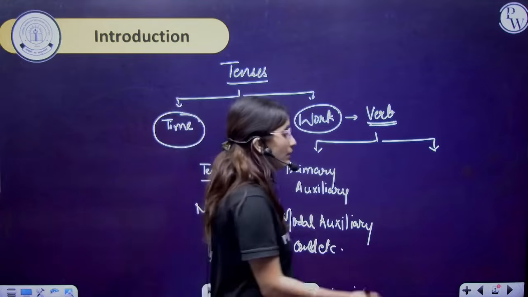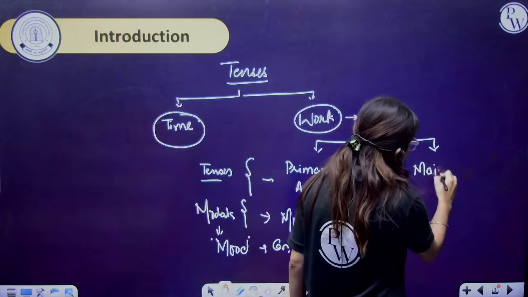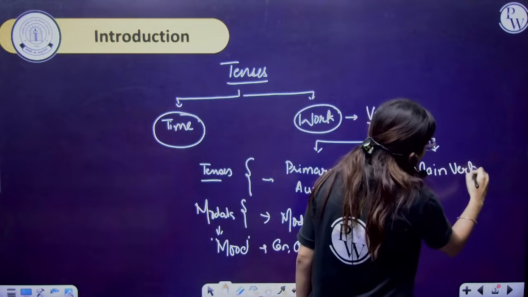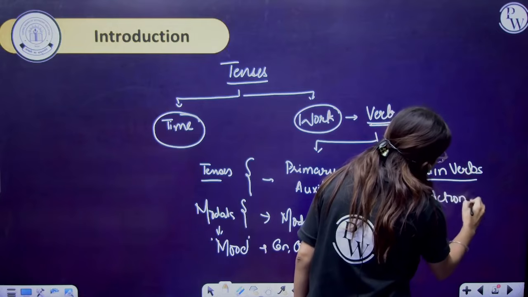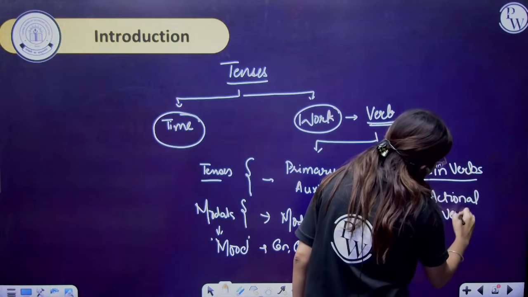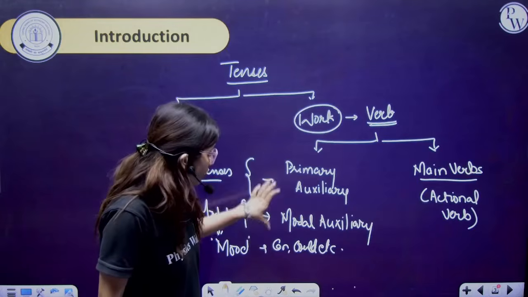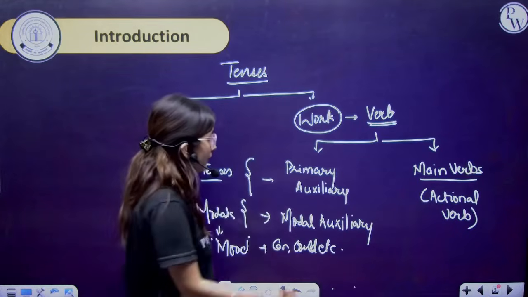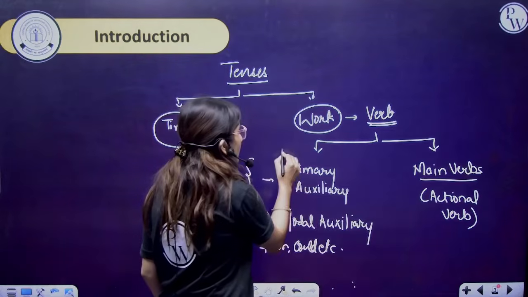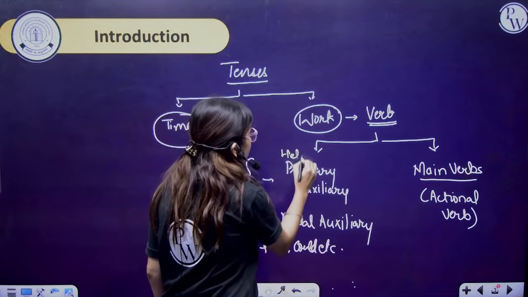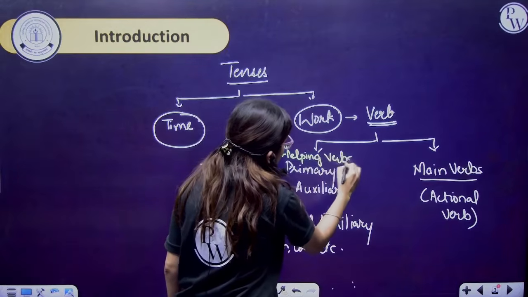Now work can be what? That can be main verbs. Main verbs can be like the actional verbs. Main verbs can be the actional verbs, and the primary auxiliary or modal auxiliary that are coming under the head are helping verbs. That is helping verbs. Fine.